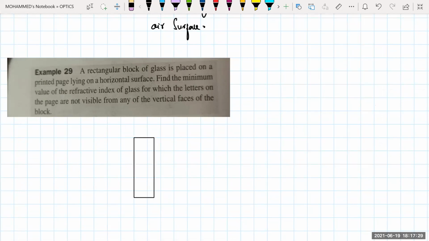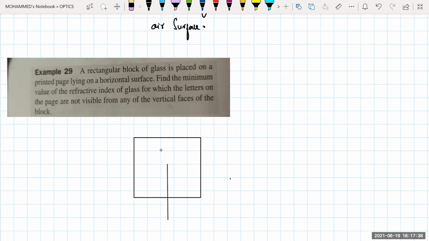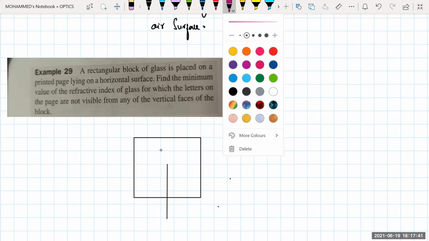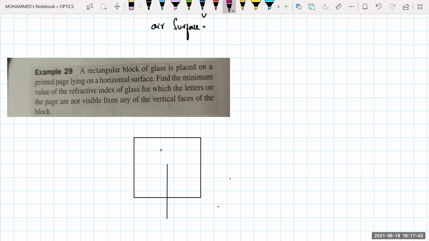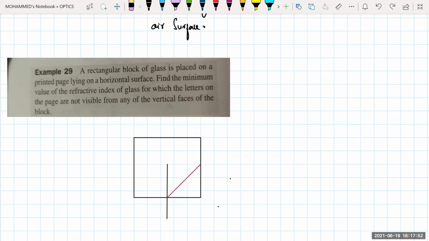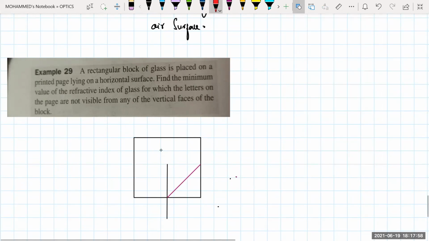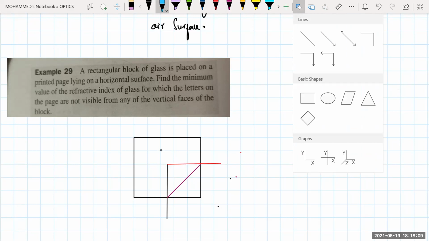So this is your rectangular block. And a ray of light is being incident on this one. This will be the letter here. So from here, the ray of light will go like this. And this will again be a normal here. In order that the ray of light should not go to the other side, it should again reflect back into the same medium here, like this.